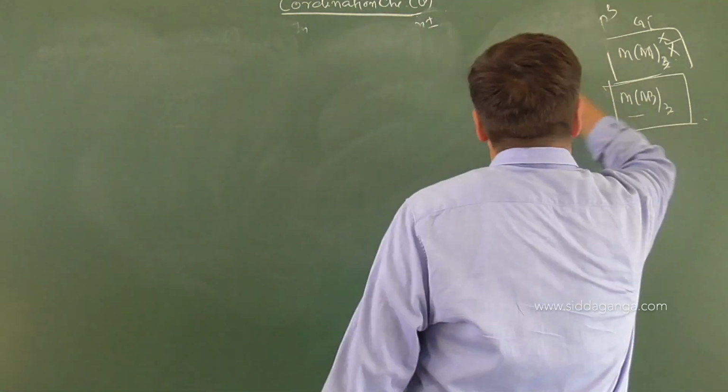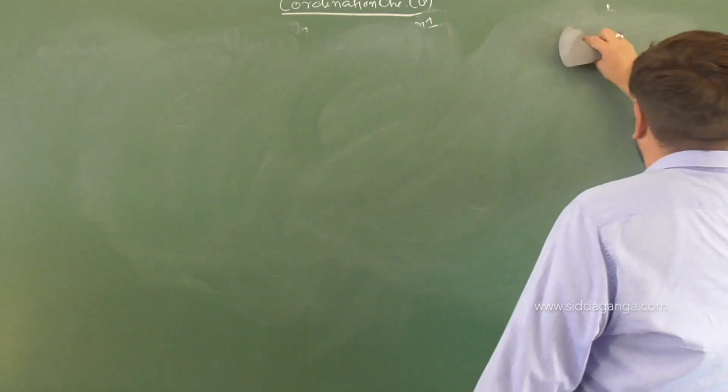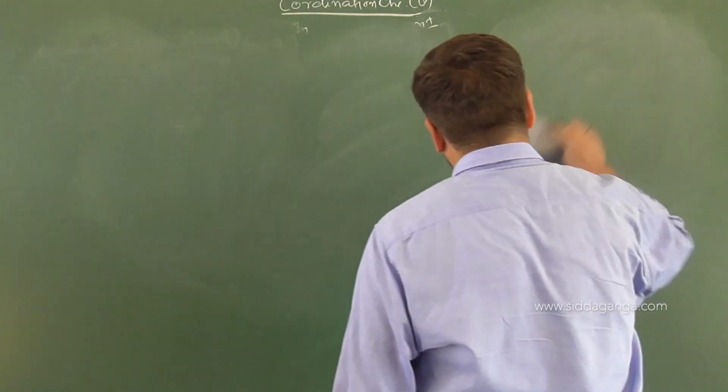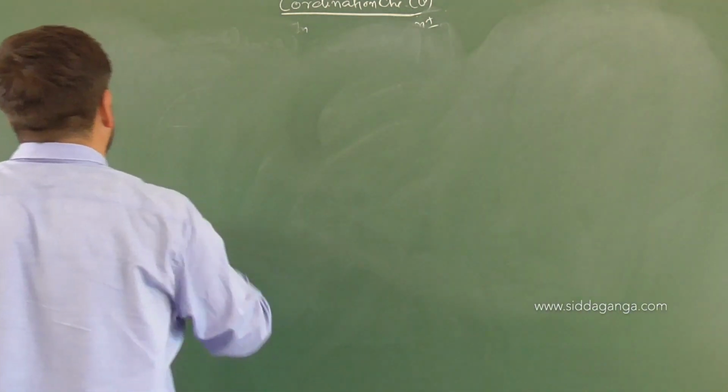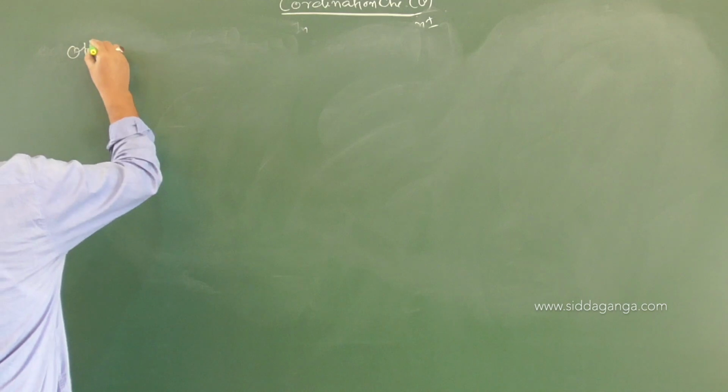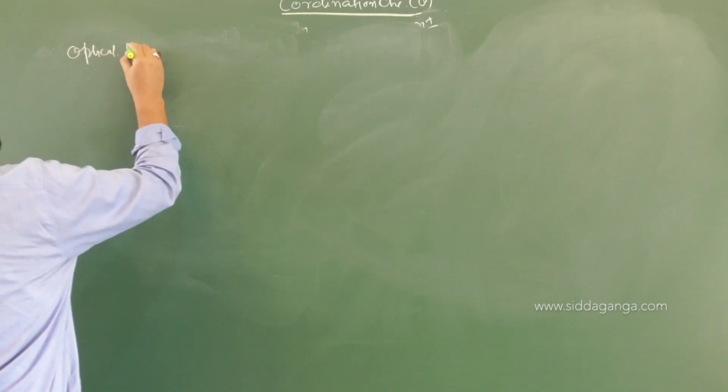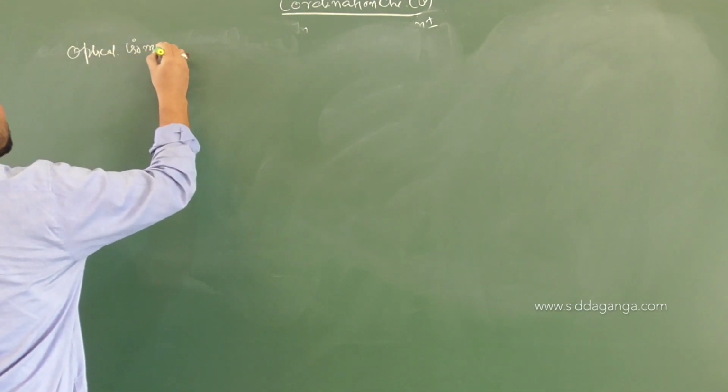Now I could have discussed geometrical and optical isomerism together, whether it will show or not. Then that resultant you can give later. So now I will talk about optical isomerism, which is a part of stereoisomerism in coordination compounds.